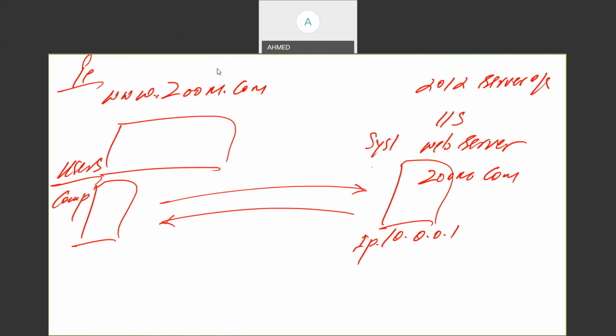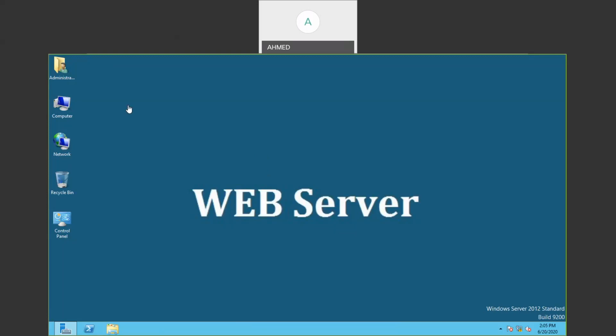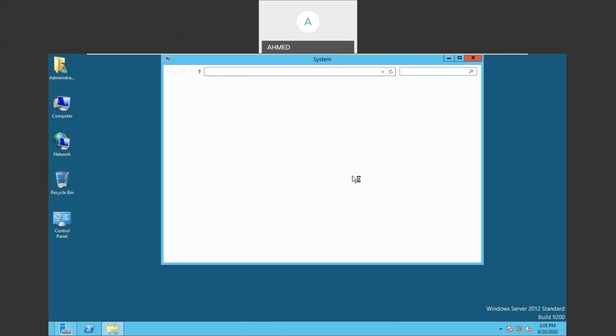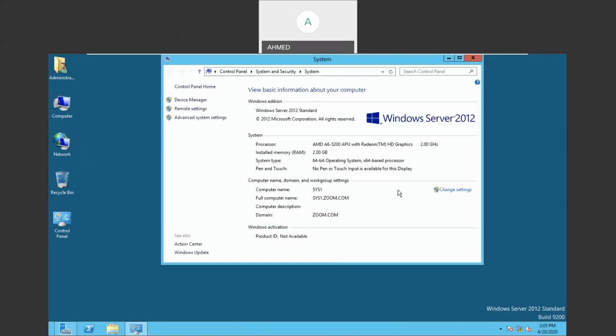I want to configure this machine as my web server. So this is my machine. I logged in as administrator. I want to make this machine a web server. So if I right click on computer icon and go to the properties here, this machine is my 2012 operating system machine. It is system 1.